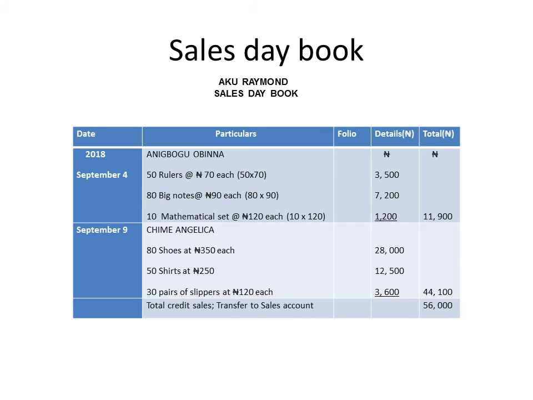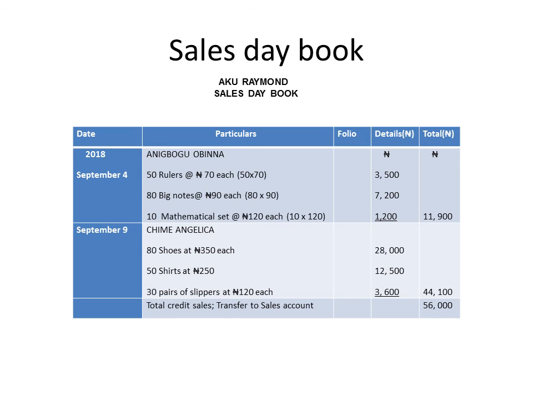The same thing is applicable here: 80 times 90 gives you 7,200. And 10 times 120 gives you 1,200. So that's how we got everything here. At the end, the total of the items sold by Aku Raymond to Obina is 11,900.